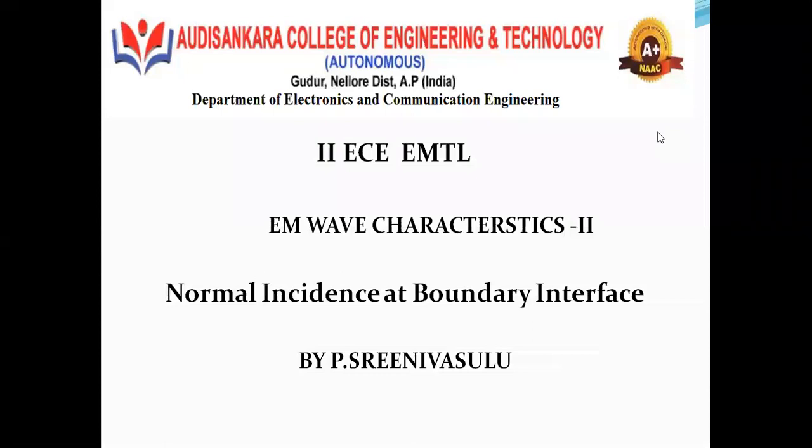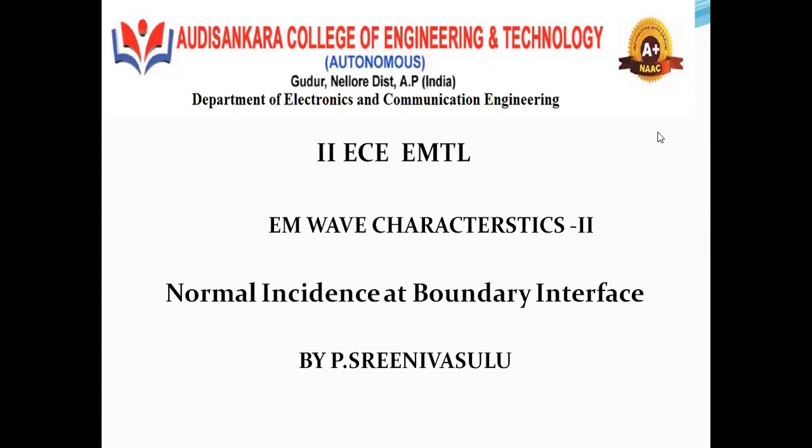In this, we are going to consider two mediums, like boundary conditions. One case is two dielectrics with different properties. Another is medium one a dielectric and medium two a conductor.